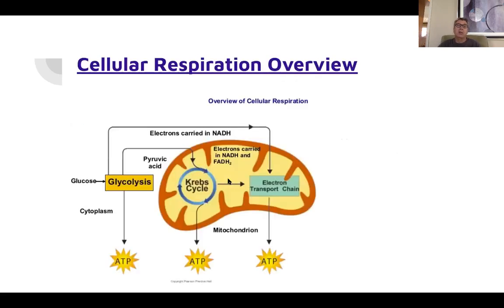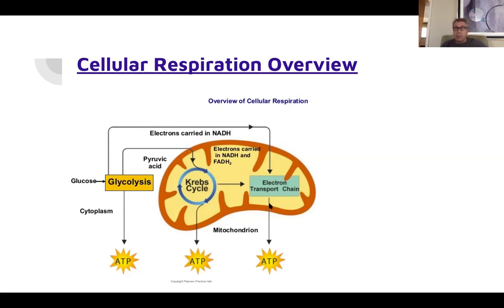All right. So here's the overview of cellular respiration. Here's our glucose molecule in our cytoplasm, right? Remember that glycolysis happens in the cytoplasm, and you can write 2 ATP here. So glucose, through the process of glycolysis, converts into pyruvic acid, it says, but you can change that to pyruvate, all right? Pyruvate, and then also we have those high energy electrons, and those electrons are used to drive the equation.